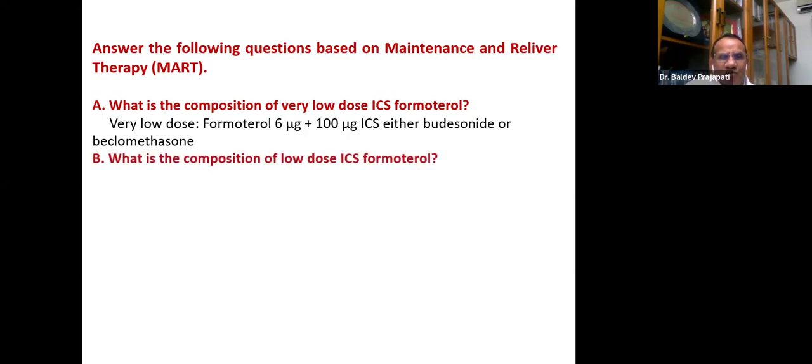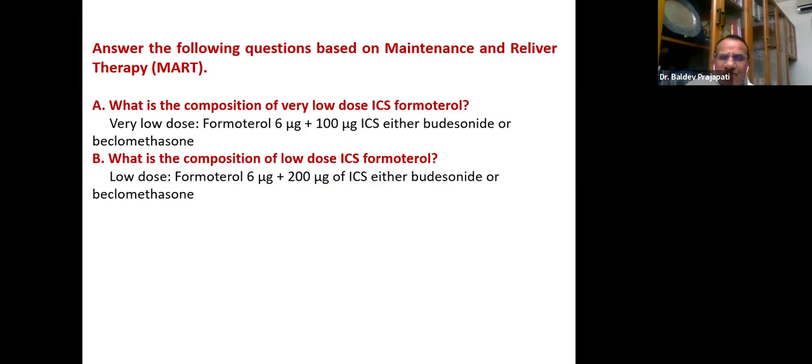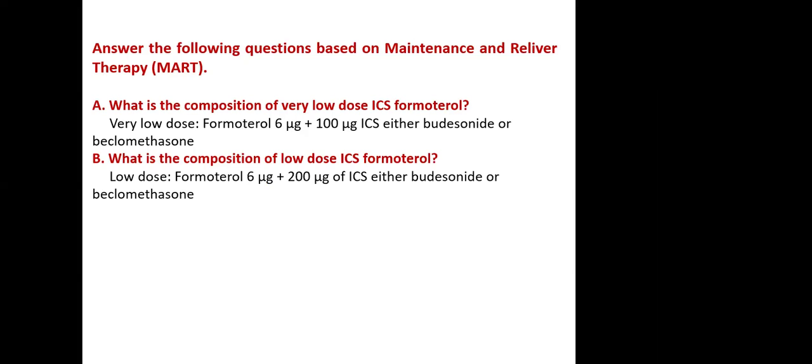Similarly, what is the composition of low dose inhaled corticosteroid formoterol? I said first very low, now it is low. Very low means 6 microgram and 100 microgram. Low means formoterol 6, but the steroid we increase to 200 microgram. 200, yes, one answer. Yeah.